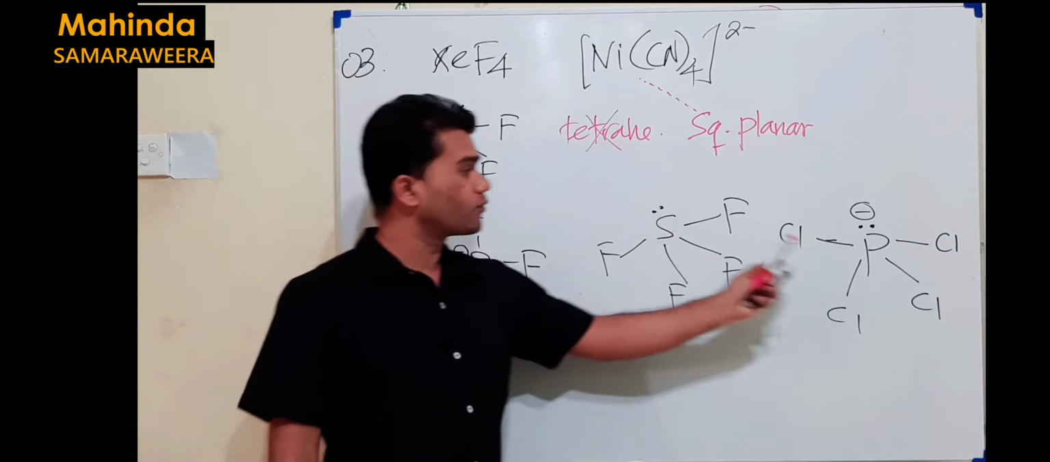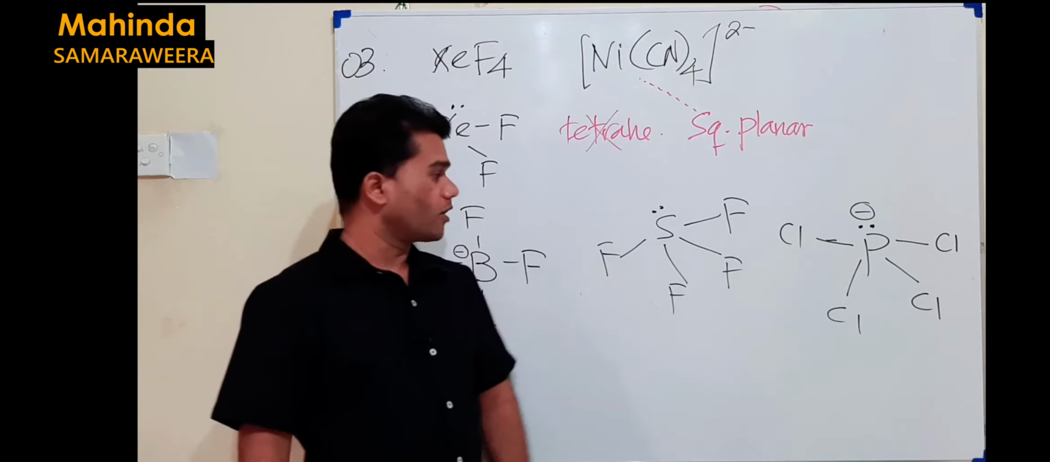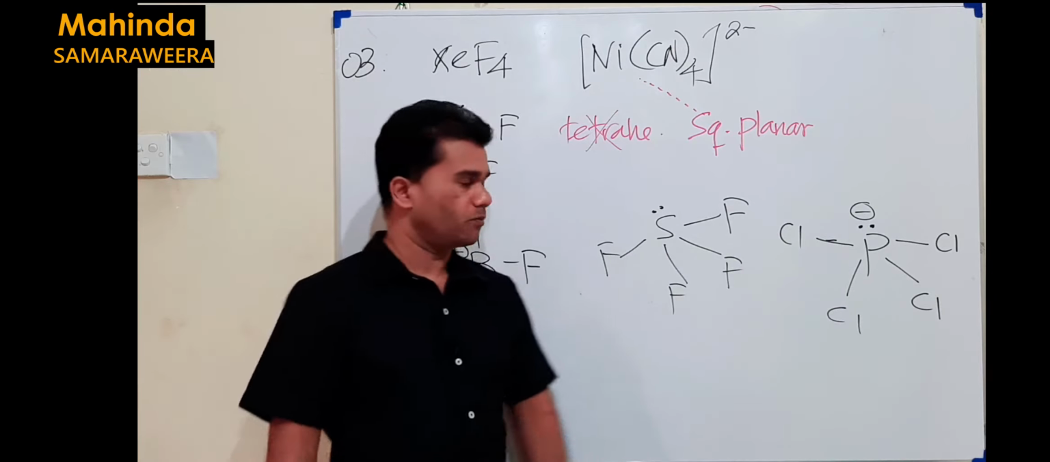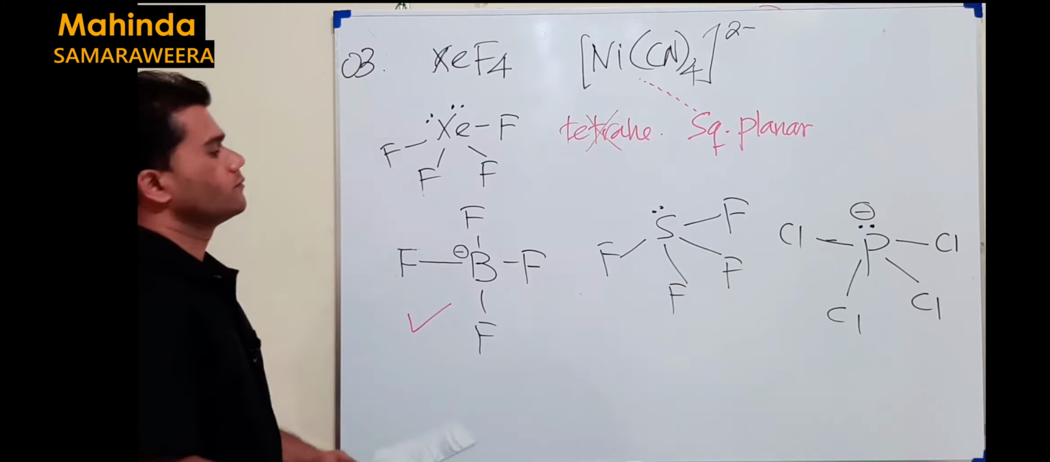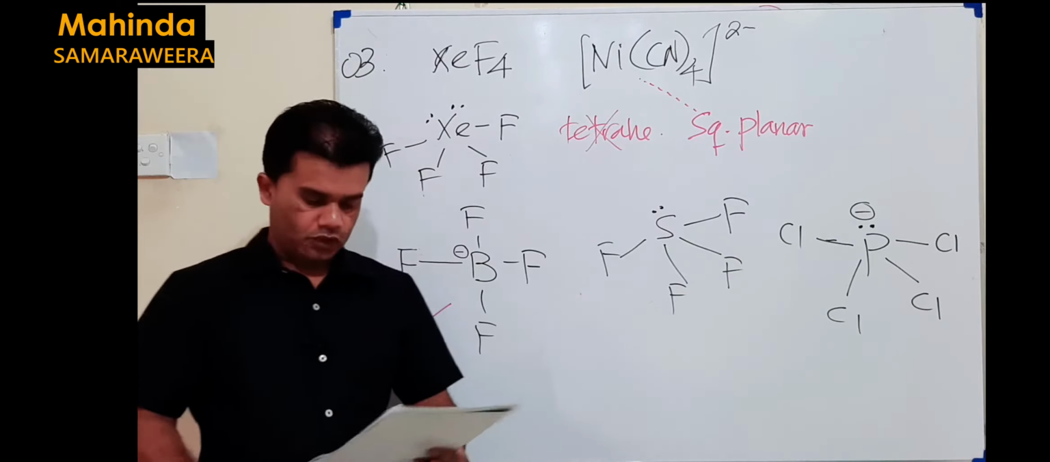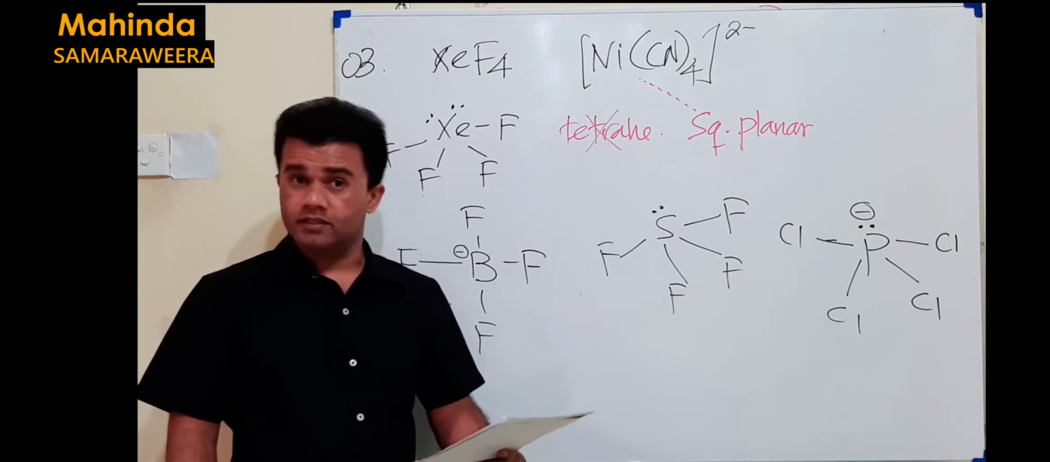Now you see these 2 species are the same. 4 bonding pairs, 1 lone pair. So the shape should be seesaw. So the answer for this question should be the third answer.